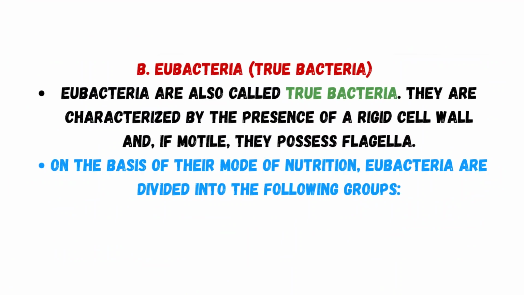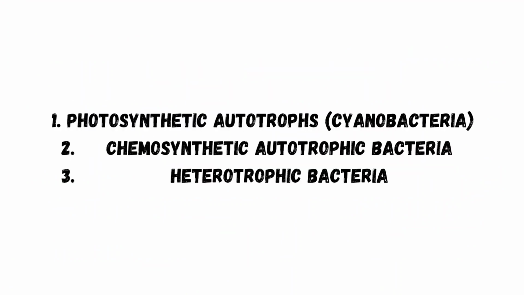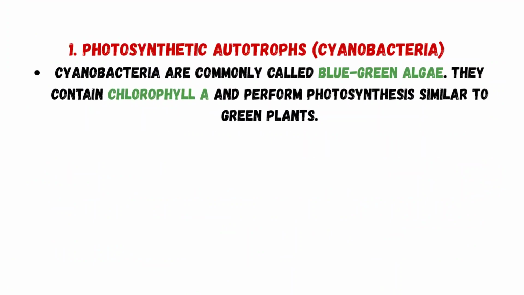On the basis of their mode of nutrition, eubacteria are divided into the following groups: photosynthetic autotrophs, which are called cyanobacteria, chemosynthetic autotrophic bacteria, and heterotrophic bacteria. Now let us understand photosynthetic autotrophs, which are cyanobacteria. Cyanobacteria are commonly called blue-green algae.